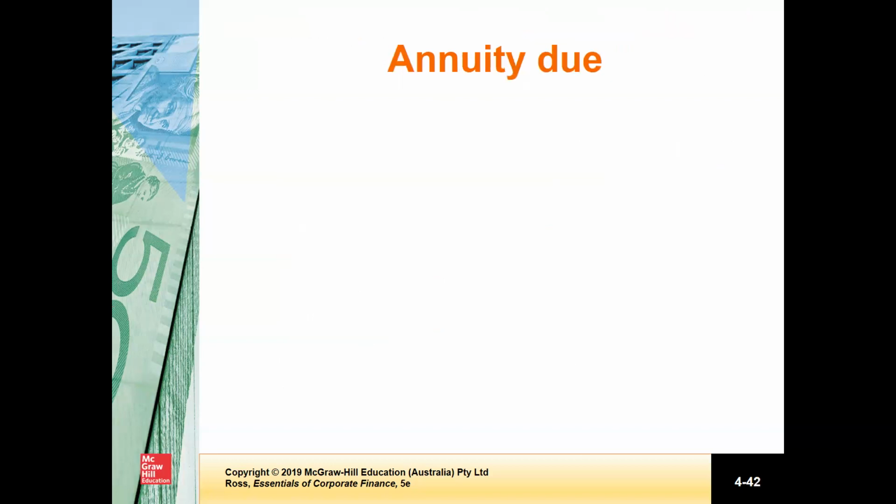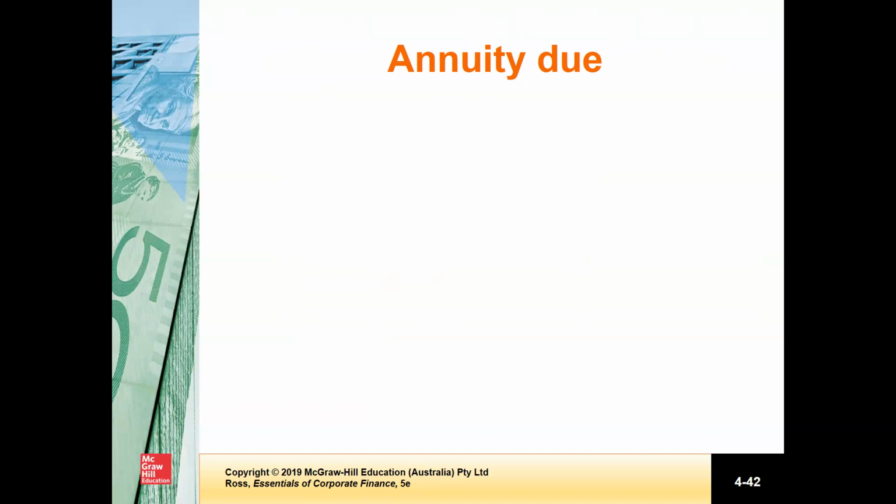Now, annuity due. I already defined annuity due. So far we were talking about ordinary annuities. These are most important, but there is a variation that is fairly common.